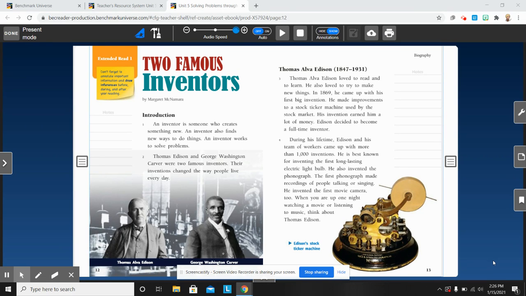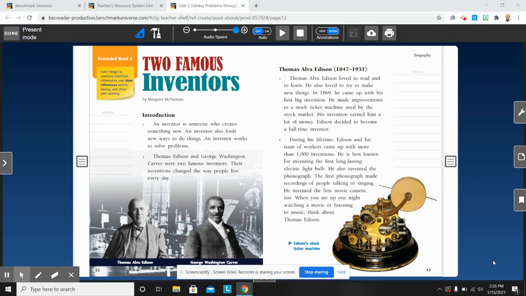And they're noticing problems that people might have. In the last story, A Woman with a Vision, we noticed that the lady rode the train. And as she rode the train, she watched the people. And she watched them stop their cars, get out of their cars, and wipe off their windshields over and over again. And she noticed there was a problem.